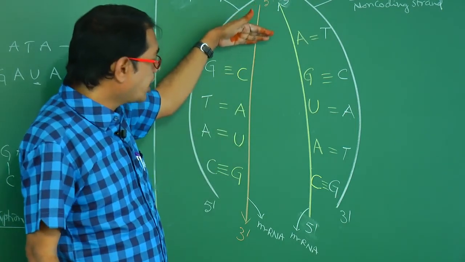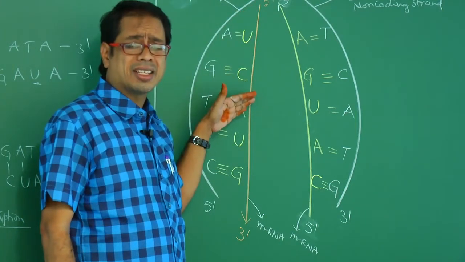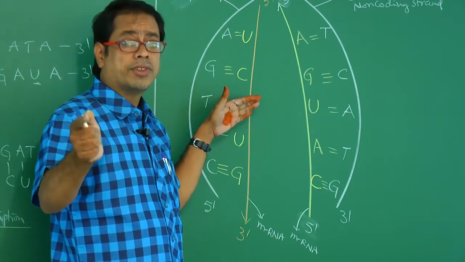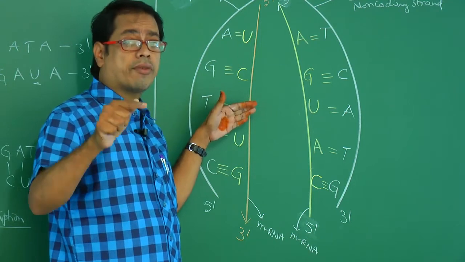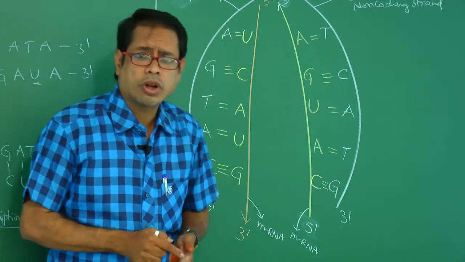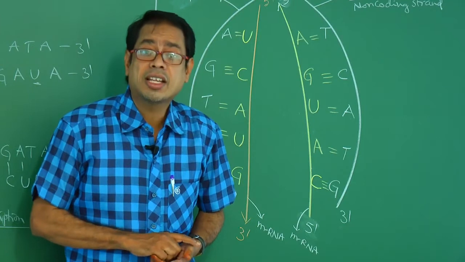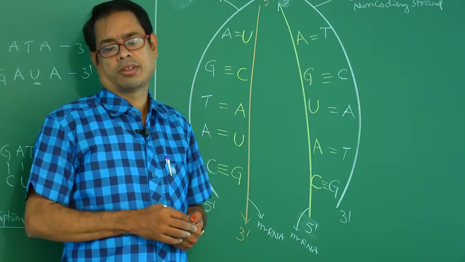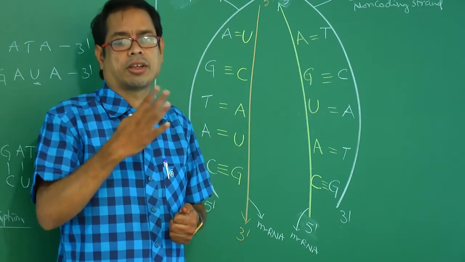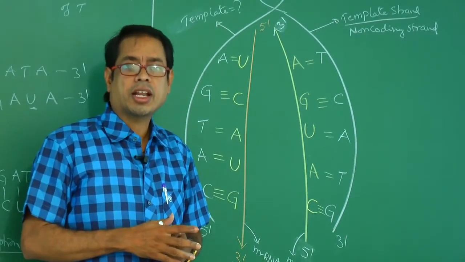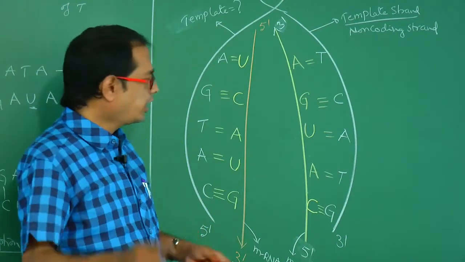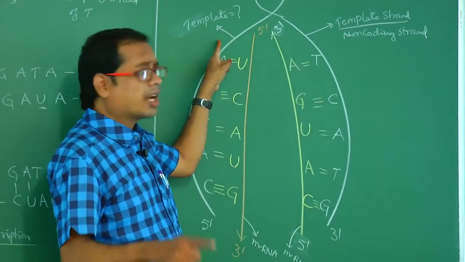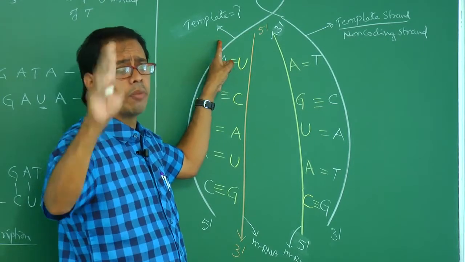So different nucleotides result in a difference in the sequence of amino acids, which leads to formation of different proteins. This will result in complication in genetic information transfer. So that's why only one strand acts as template, the other strand does not act as template.